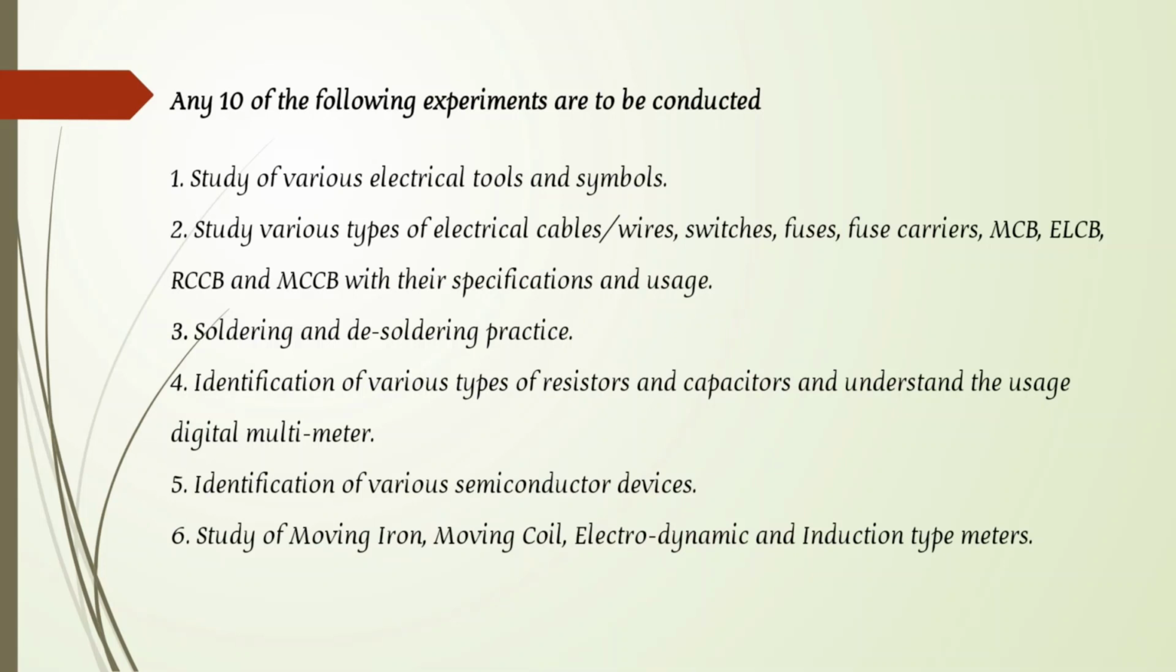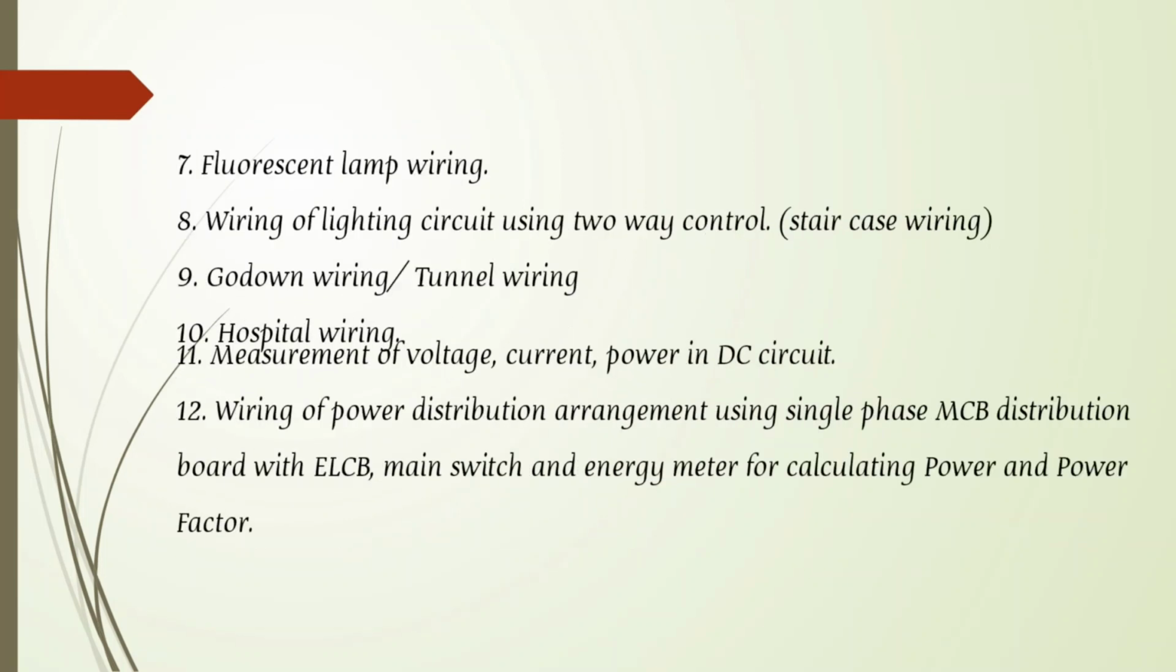Okay, so identification of various semiconductor devices, and study of moving iron, moving coil, electrodynamic and induction type of meters. These are all the study experiments. And the next one is the fluorescent lamp wiring. In household purposes, what wiring can we do here? Wiring of a lighting circuit using two-way control, staircase wiring, where in houses we can use two switches at a time for the same light. So what connections do we need in that type of wiring?